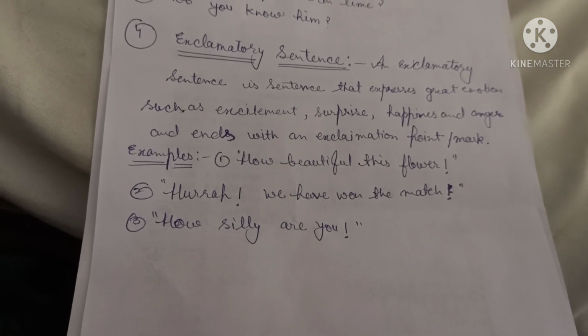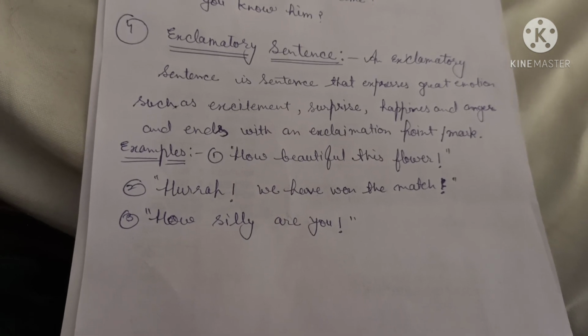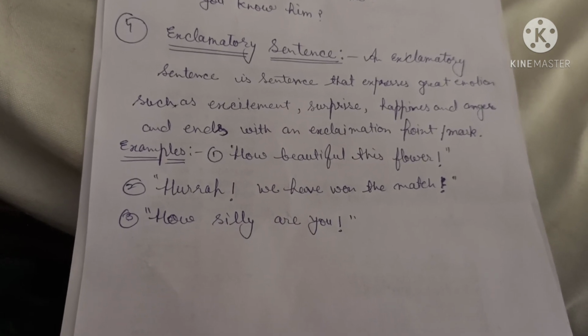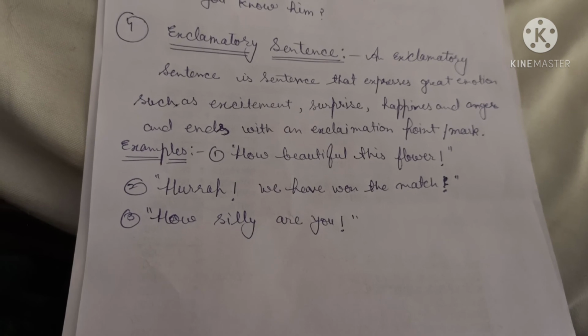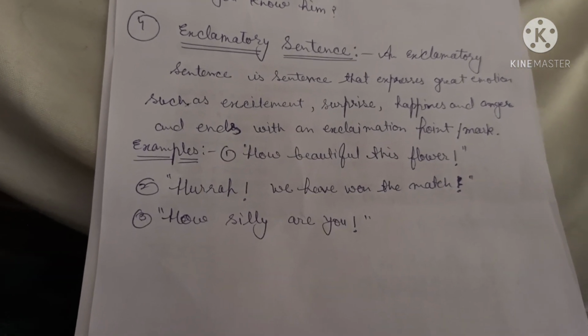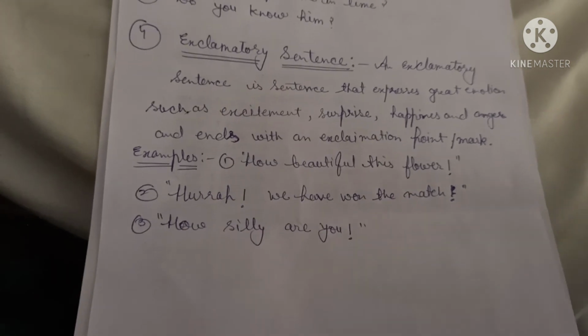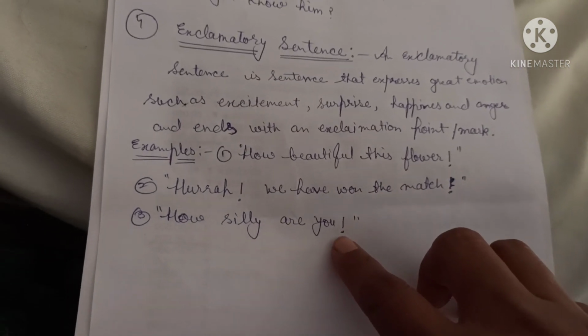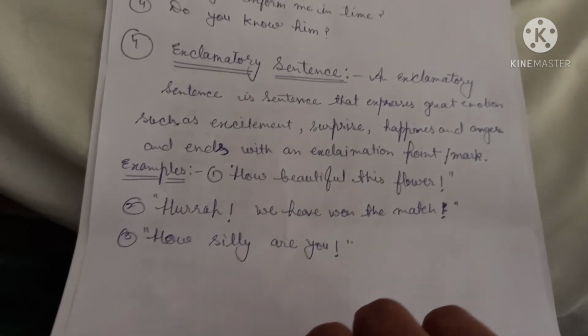We are showing our disappointment by saying this, showing our wonder about somebody, and there is also an exclamation mark at the end of the sentence. So this is an example of an exclamatory sentence.